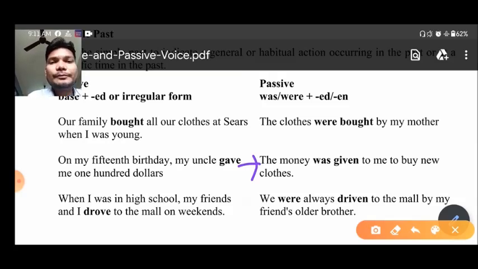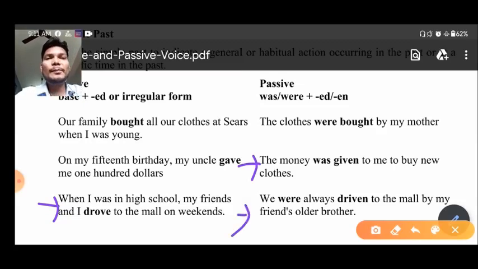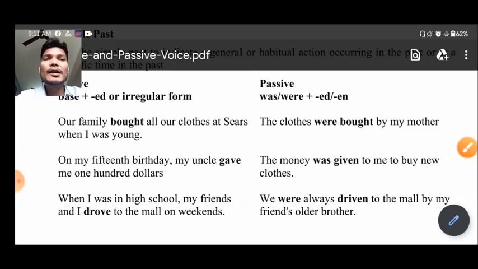The third one: when I was in high school my friend and I drove to the mall on weekends. So if you want to make it passive you can make it like this: we were always driven to the mall by friend's older brother. So this is how it will take place.